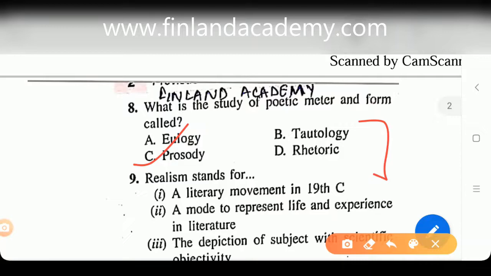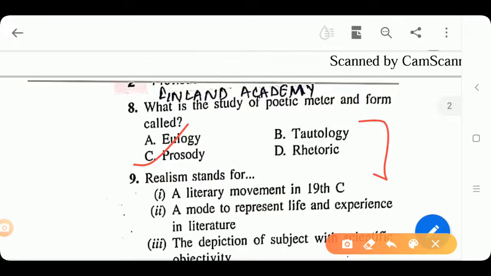And rhetoric, of course, is the art of persuasive speech. But here the answer is going to be C, that is prosody. It's the study of poetic meter or patterns of rhythm or sound.